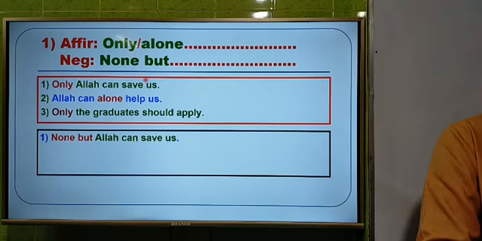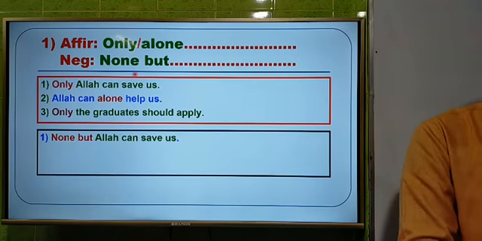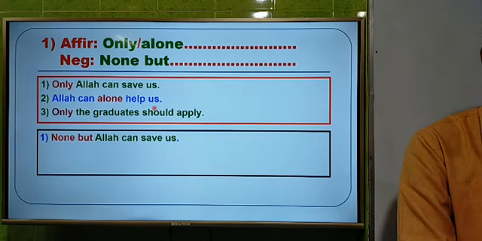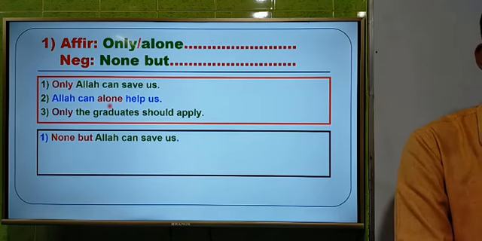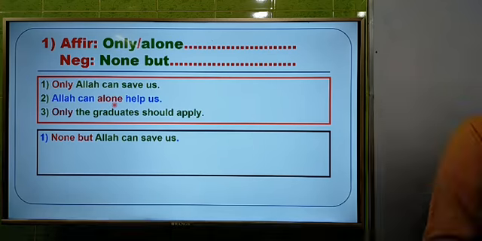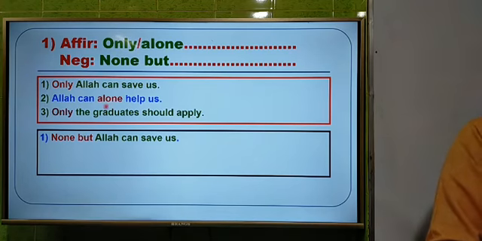That means we have to use none but if it means person. Second one is Allah can alone help us. Here alone has been used, so we have to use none but instead of alone. So the answer will be: none but Allah can help us.